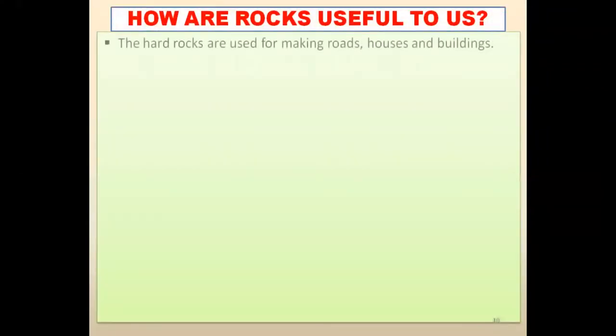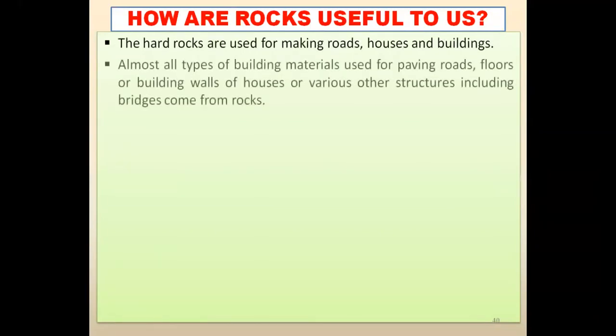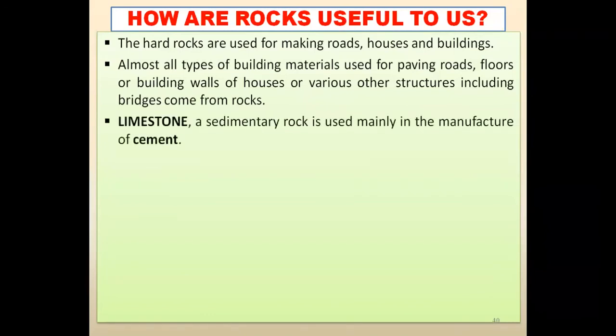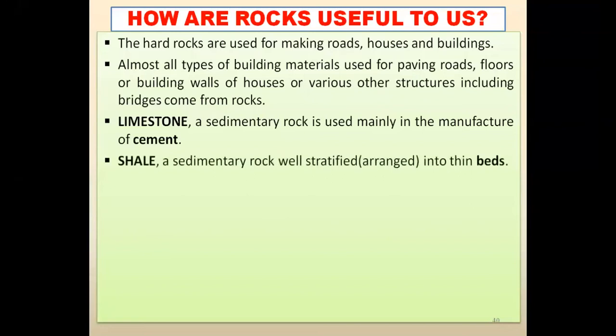Let us see. The hard rocks are used for making roads, houses, buildings that I showed you. All types of building materials for paving roads, building walls or houses, structures, all come from rock. जितने भी घर हम लोग बनाते हैं, building बनाते हैं, bridge बनाते हैं, road बनाते हैं, सारे rocks से ही आता है. कोई ना कोई type का rock होता है वो. Limestone sedimentary rock is used mainly in the manufacture of cement. Limestone से क्या बनाते हैं हम लोग? Cement बनाते हैं. We know how important is cement.